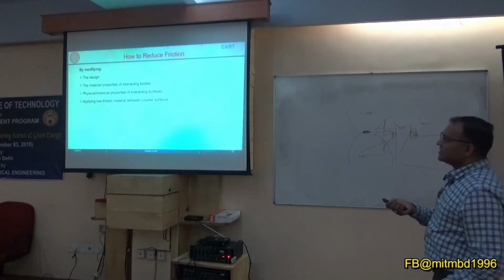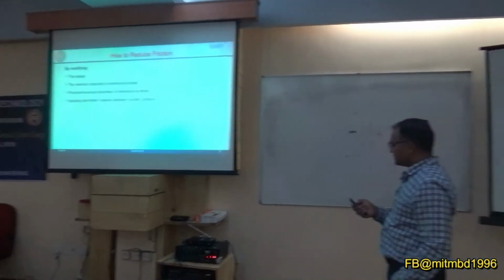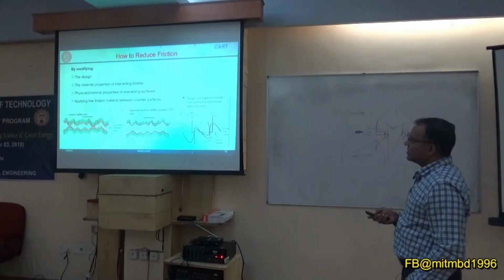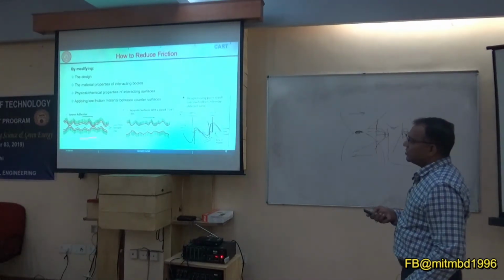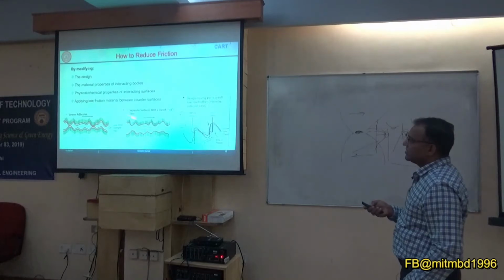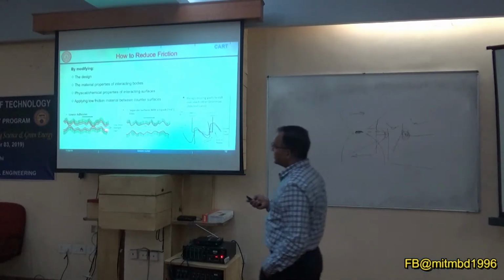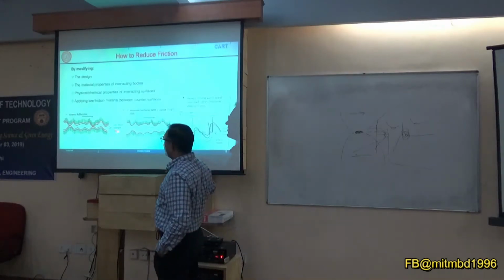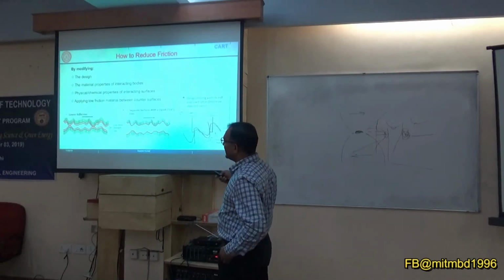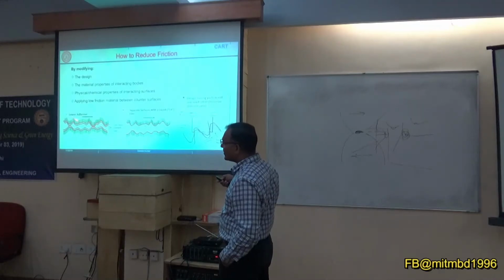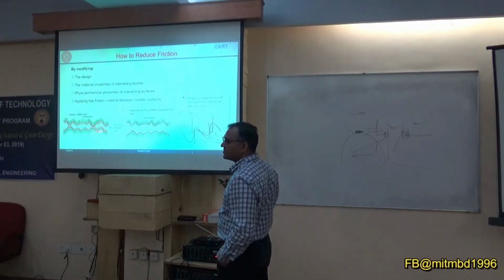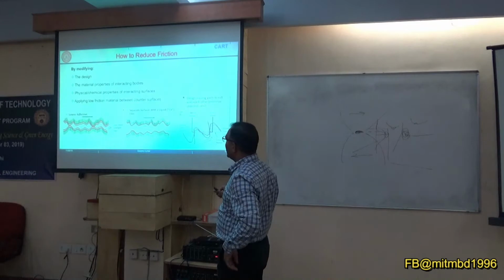Applying low friction material. So basically this is lubricant again. We don't want them to contact at all. So here we are trying to create a low shear resistance film between these. Earlier we were trying to shear the metal against metal, but okay, let us put low shear strength material. Now they can shear easily, so friction will come down.